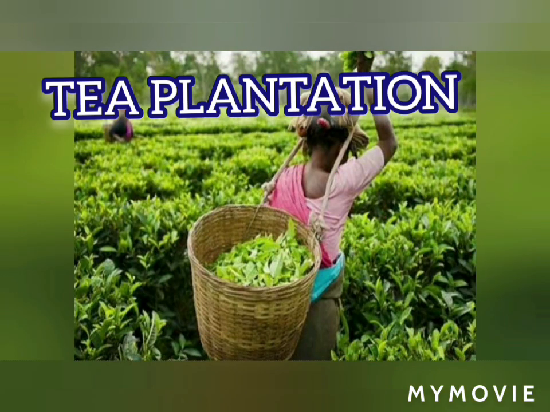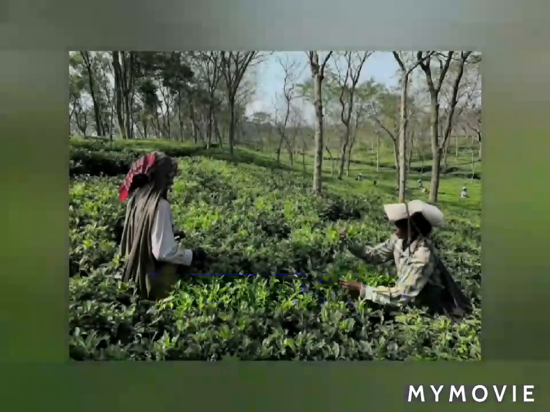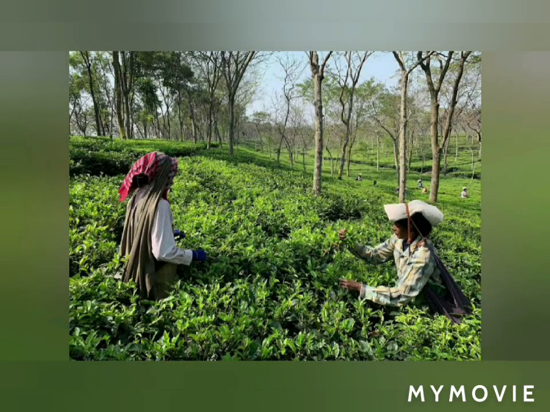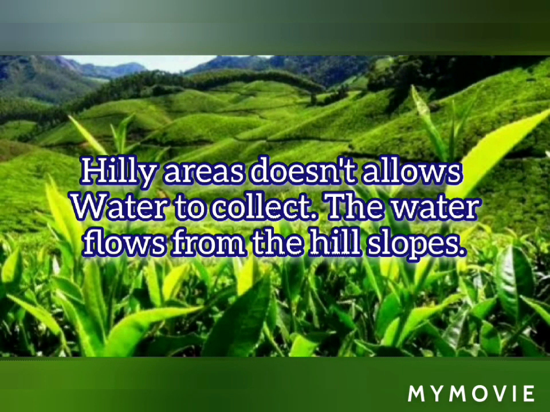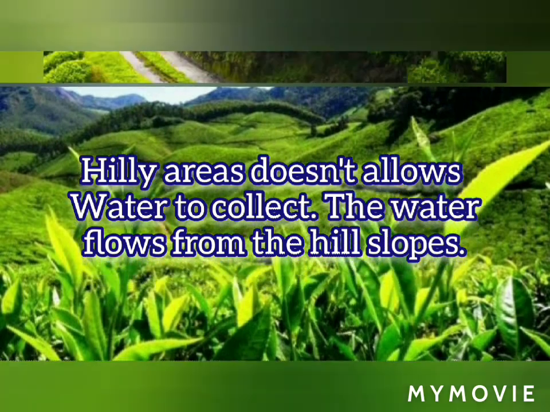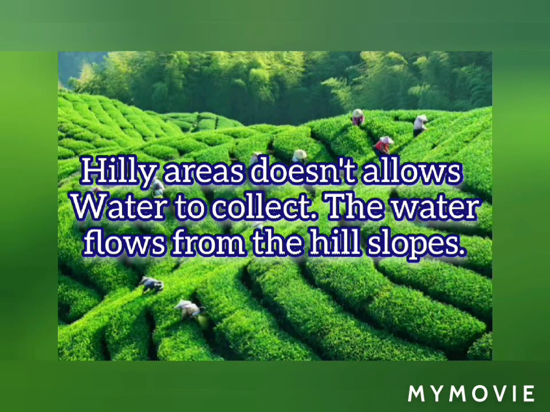Another one is tea and coffee. You also know tea plantation. You all might have seen in the hilly places like Assam, Darjeeling, Ooty, Nilgiris, the hilly areas where you might have seen the tea plantation, coffee plantation. These are the two crops that grow best in fields where water is not allowed to stand, where the water is not allowed to collect.